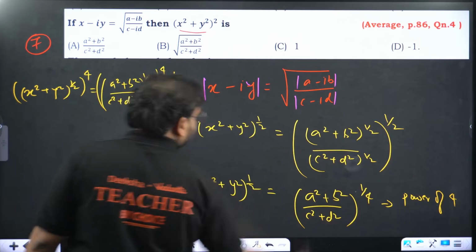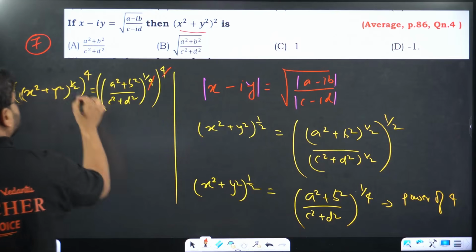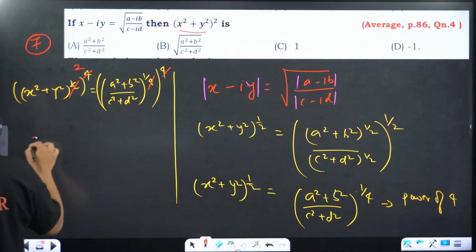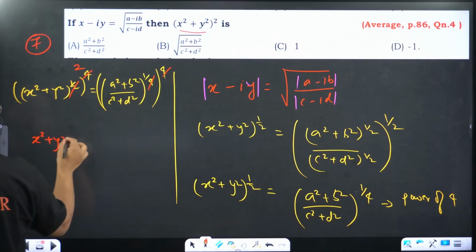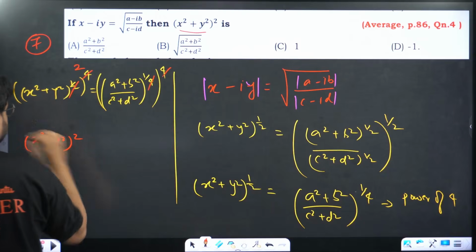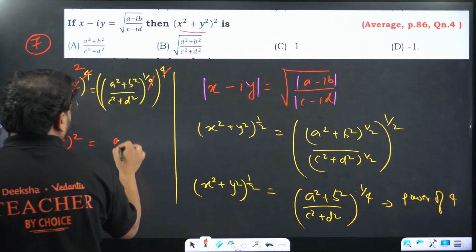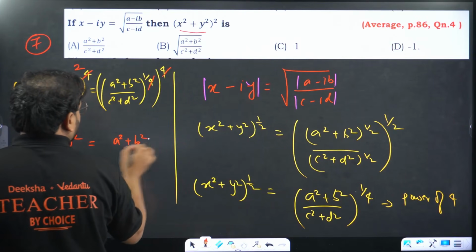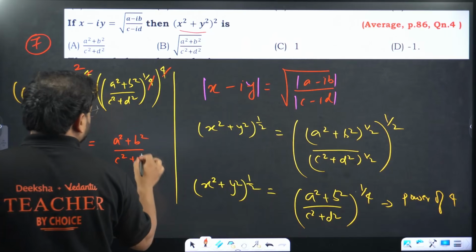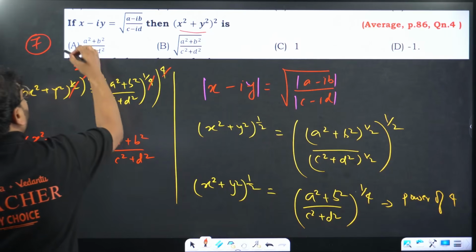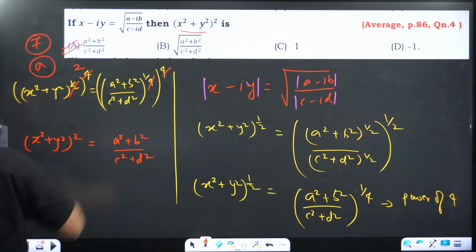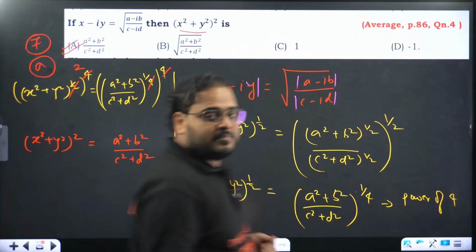Check. 4 and 4 cancel, and you'll have x square plus y square equals a square plus b square upon c square plus d square. That is your answer, option A.